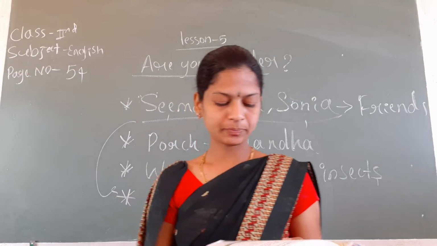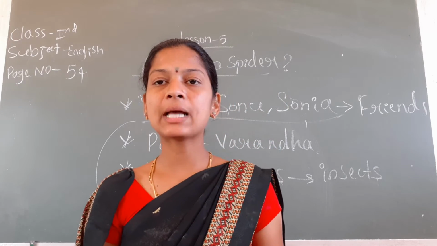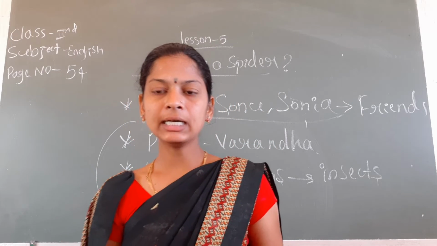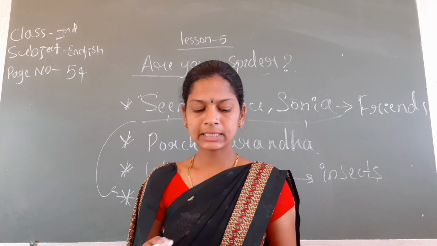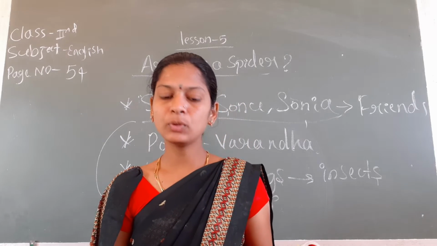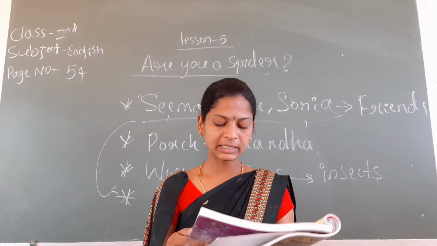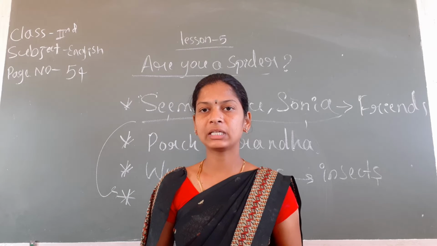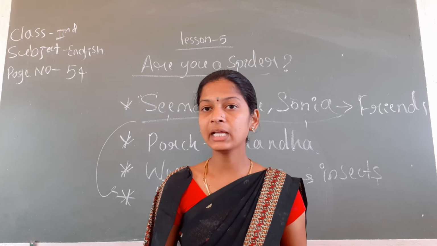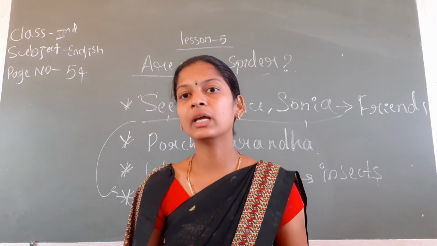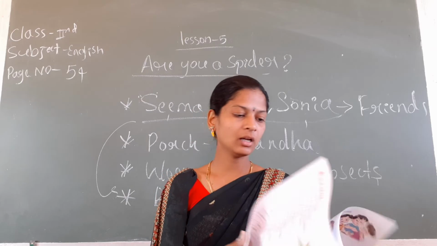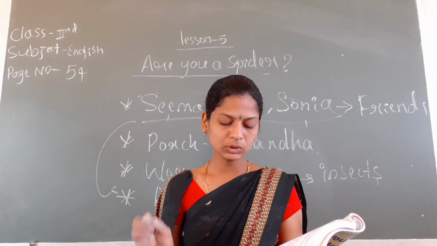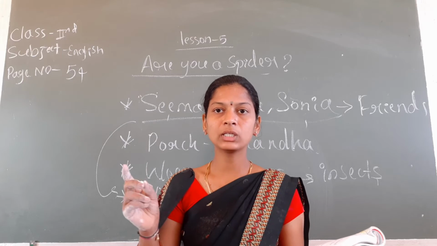See here, next. Sonu found something under a dry leaf. First one Seema found something on a bush. Now Sonu found something under a dry leaf. Dry leaf means ಒಣಗಿದ dry, ಒಣಗಿದ leaf ಎಲೆ.